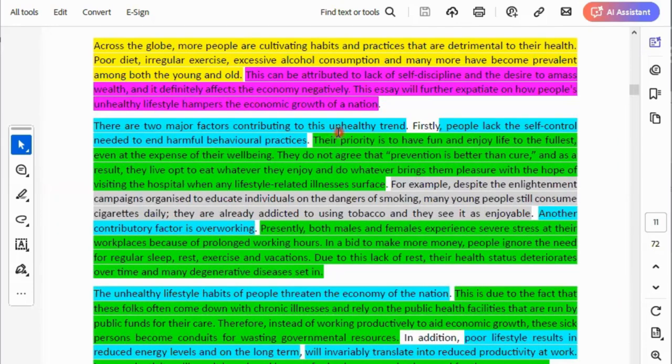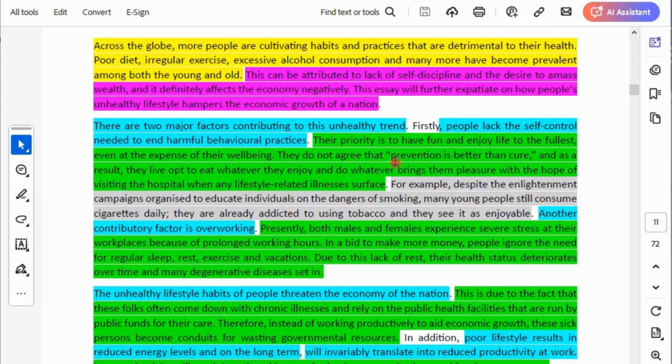There are two factors. The first thing is what? Lack of self-control to end harmful behavior practice. So that is the first point. The first cause, C-A-U-S-E. The first cause of what? High number of people that have unhealthy lifestyles. So look at the explanation in color green. Their priority is to have fun and enjoy life to the fullest, even at the expense of their well-being. They do not agree that prevention is better than cure.